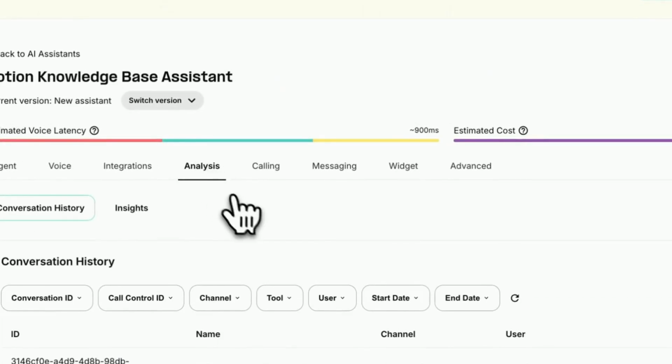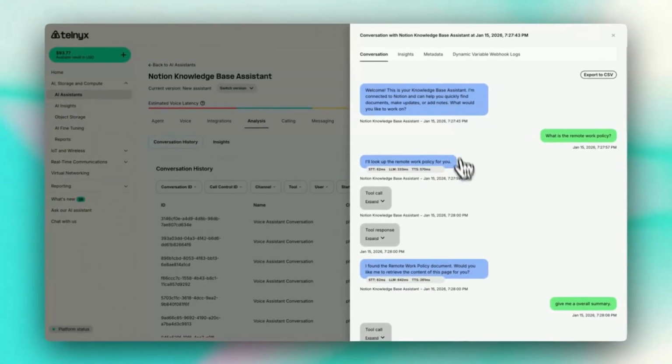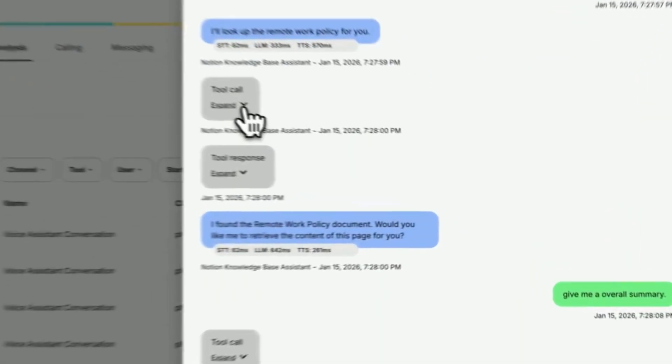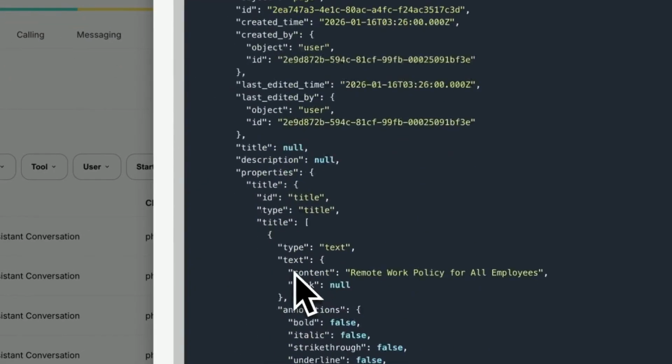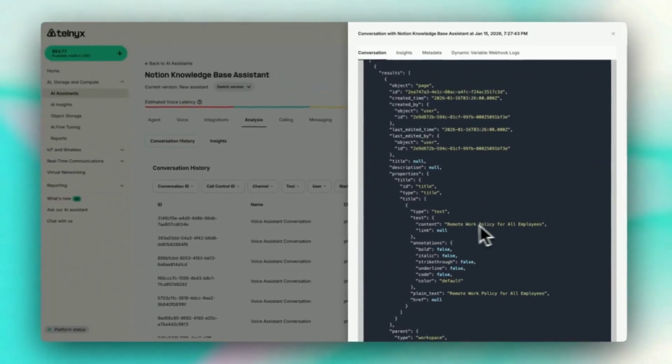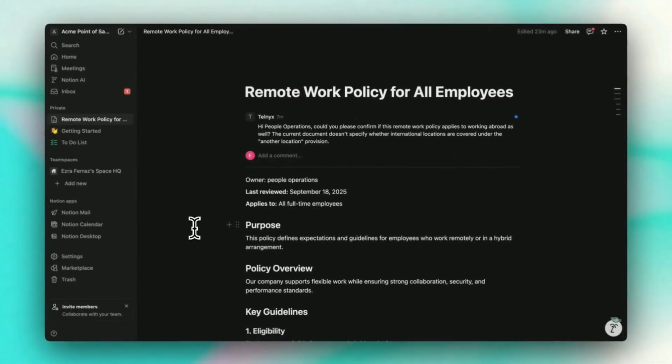If we go to analysis and we scroll down to our last conversation, we can see a full transcript of our conversation with the knowledge base assistant, as well as the fact that the tool call was successfully executed and the response we got was also the right page, bringing up the remote work policy for all employees. Now that we're back on Notion, you can see that the comment was successfully entered here.